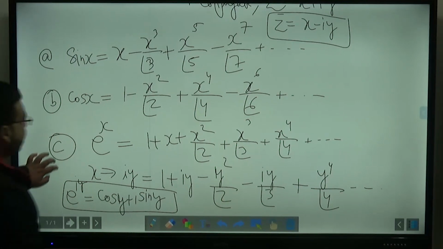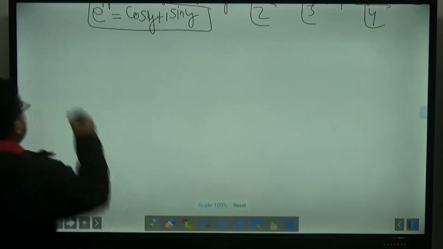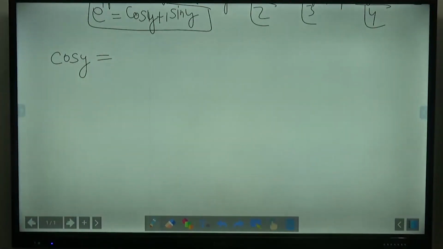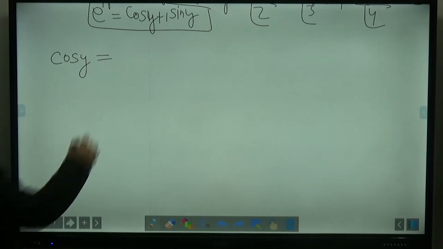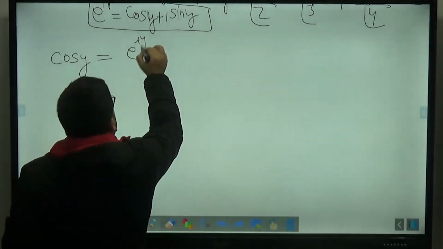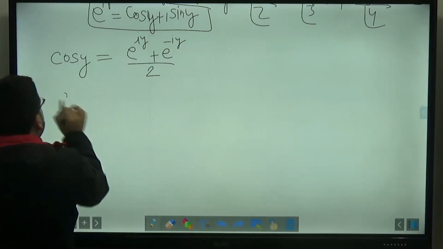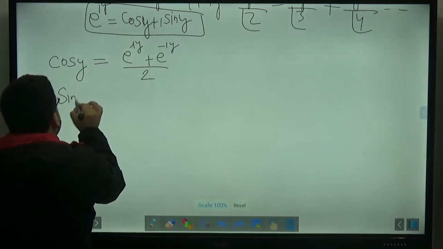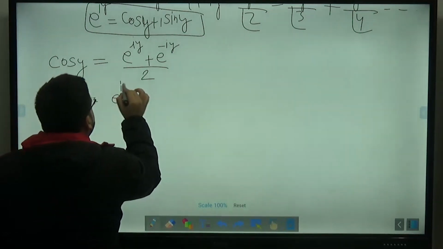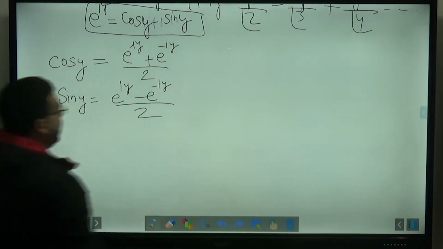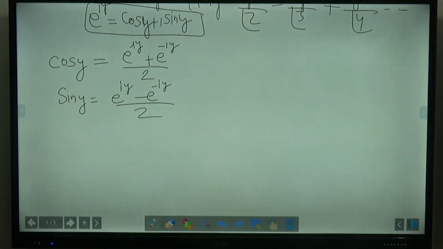Clear? After this, I also told you that cos y can also be represented as e raised to the power iy plus e raised to the power minus iy divided by 2, and sin y can be represented as e raised to the power iy minus e raised to the power minus iy divided by 2i. I is root of minus 1. This is also what we have discussed in the previous things.